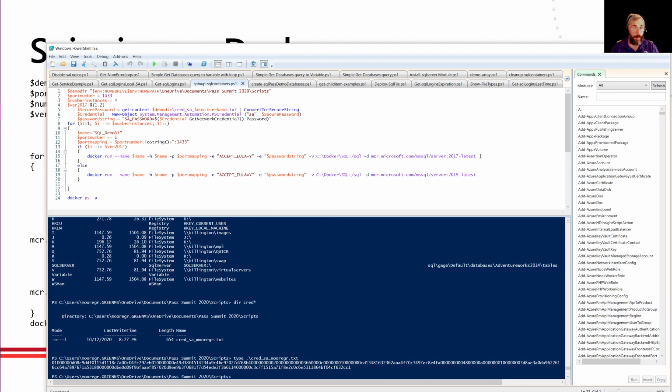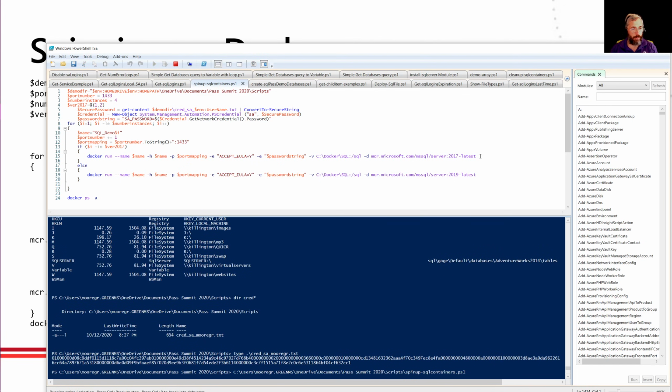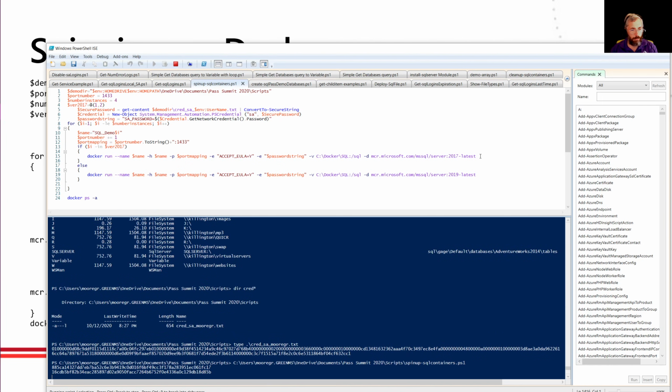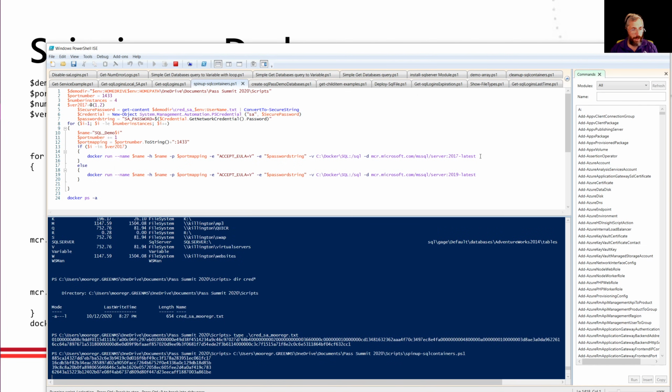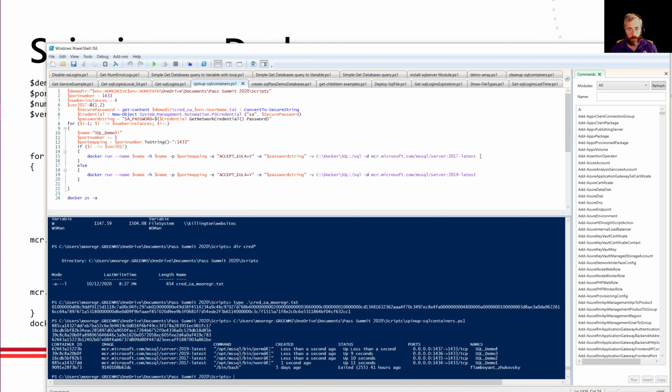So remember, I'm spinning up 4 fully functional SQL Server instances. Okay, 1, 2, 3, 4. Not sure why that 4th one's not coming up. Usually it's a little faster than that, but it should come. Okay, it took a little longer there. But even still, with that extra delay, I spun up 4 fully functional SQL servers in 11 seconds.